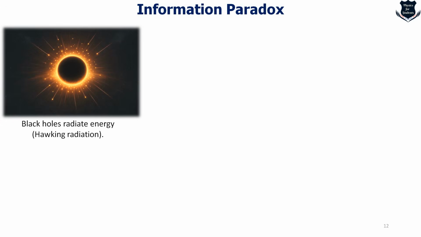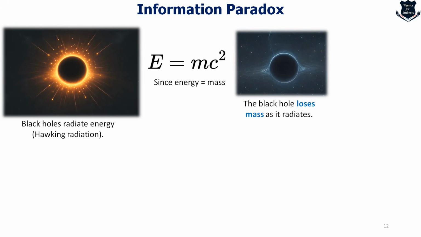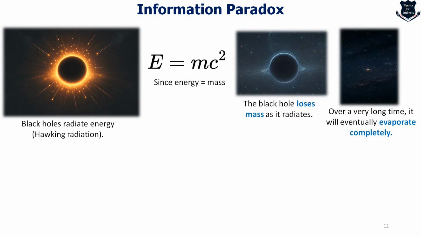Now we have seen earlier that black holes radiate energy, and this is known as Hawking radiation. Because energy is equal to mass through Einstein's famous E equals mc squared, the black hole loses mass as it radiates and radiates. Over a very long time it eventually evaporates completely.